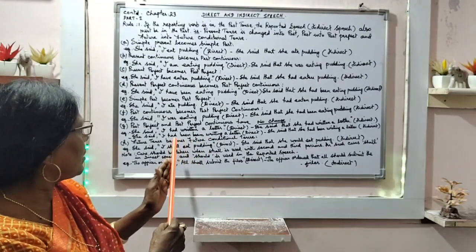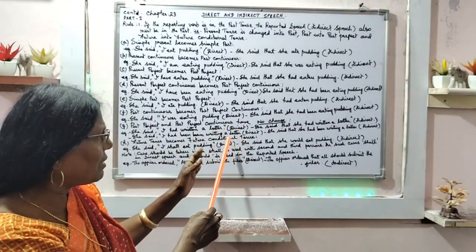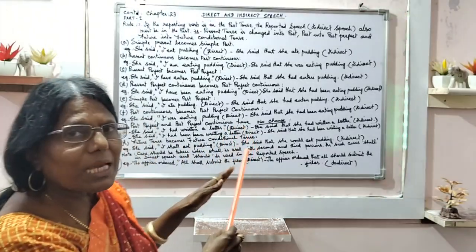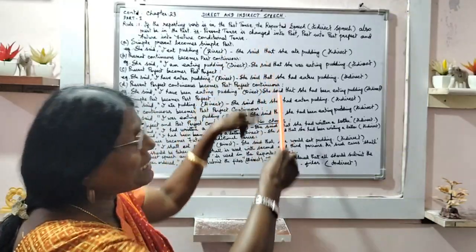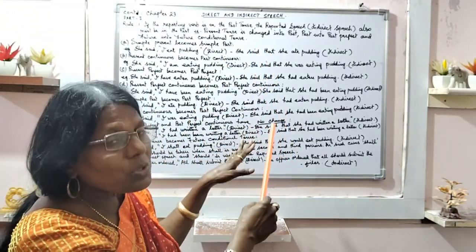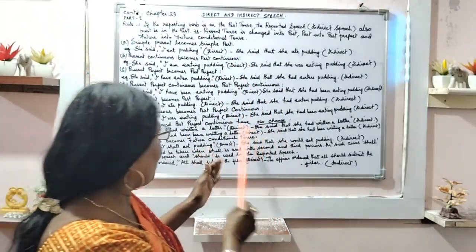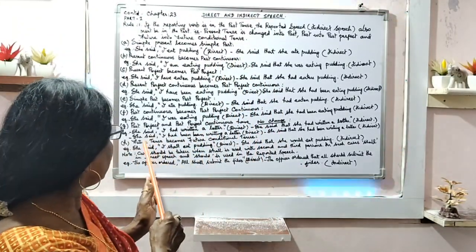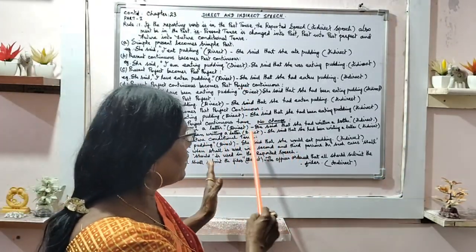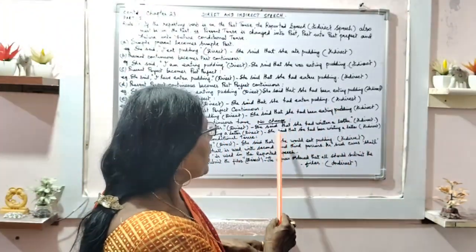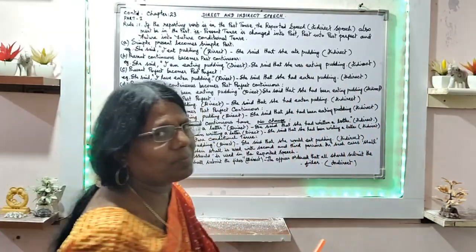Actually, I am giving a different sentence so that confusion may not occur. Earlier I repeated the same sentences, so as not to have any confusion, I gave the same sentence. Now here I am giving a different sentence. That is, she said, I had been writing a letter. That is direct speech. Indirect will be, she said that she had been writing a letter.